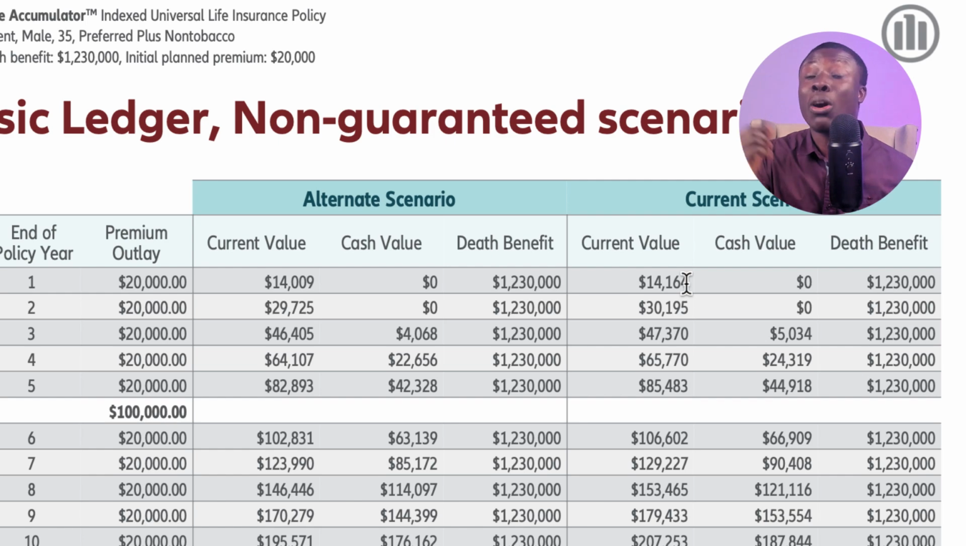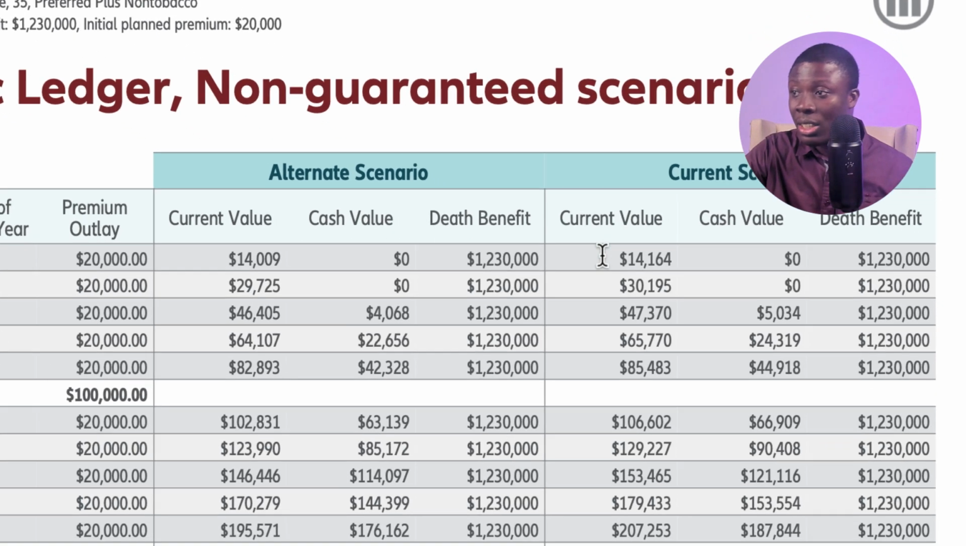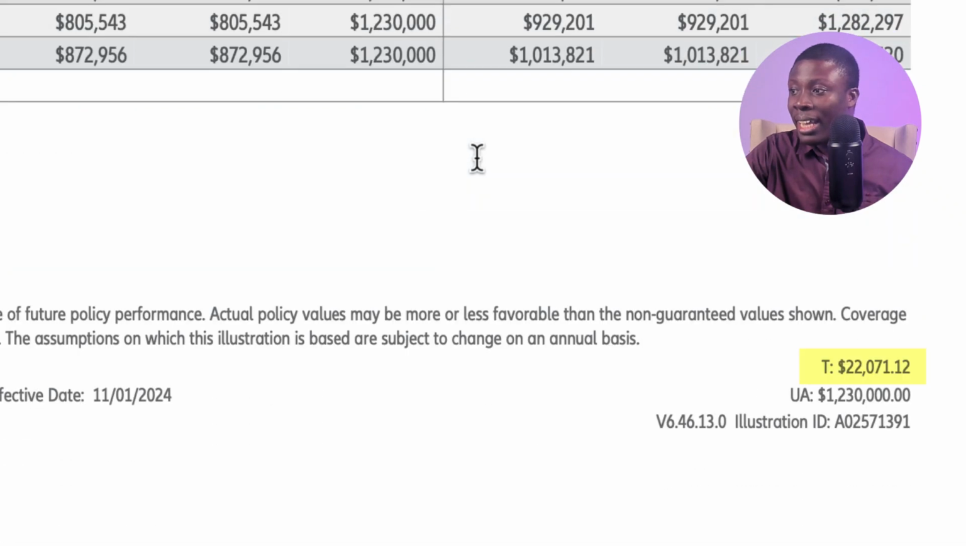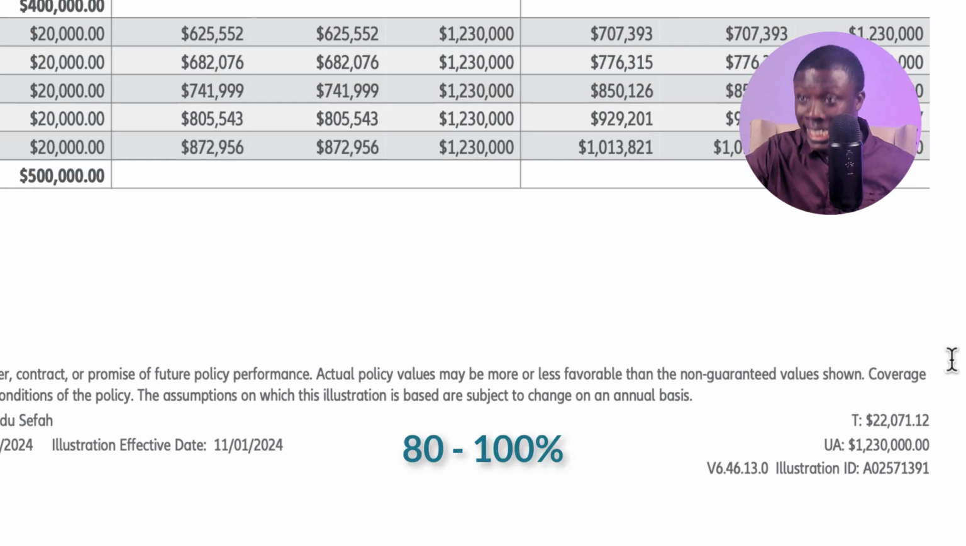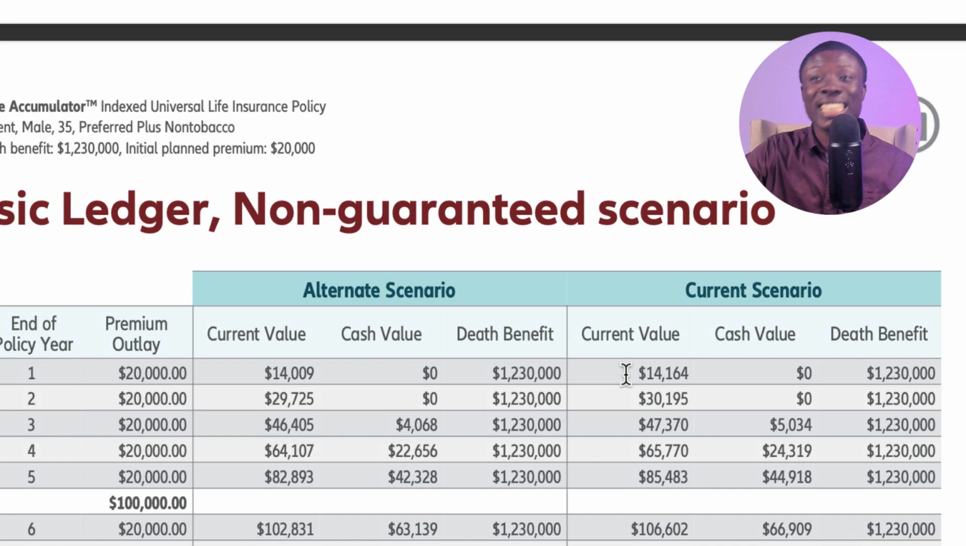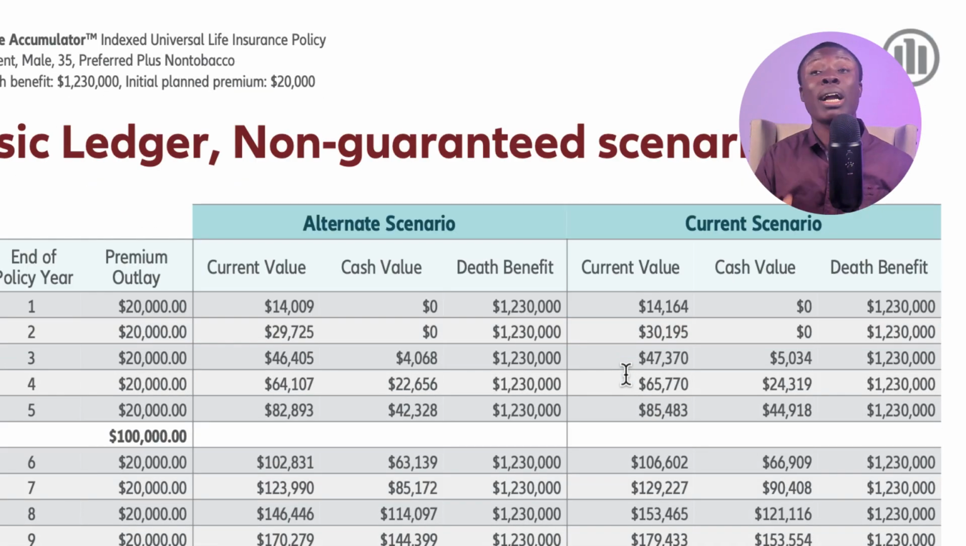Now let's look at the commission that an agent will get for such a design. Go to the bottom here and we see the target premium, which is the commission being paid out by the insurance company, over $22,000. Now, typically, an agent will pocket about 80 to 100% depending on the agency. This is not a good design. How can we get something better where the expenses are much lower?